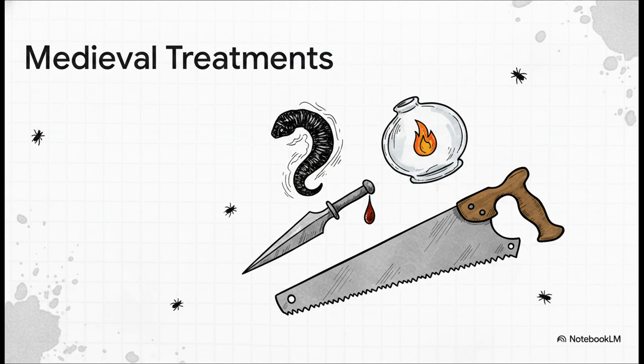Fast forward to the Middle Ages and, well, things get a little bit gruesome. Because medieval doctors were still relying on Hippocrates' flawed 4 humors theory, their treatments were entirely focused on balancing out those bodily fluids. So, if you got sick, you might be facing bleeding to let out excess blood, or cupping with hot metal to draw fluids to the surface, maybe leeching to suck the blood right out, or, in really severe cases, outright amputation. Combine all of that with some terribly unhygienic living conditions, and I think we can all be super glad we don't live in the 14th century.